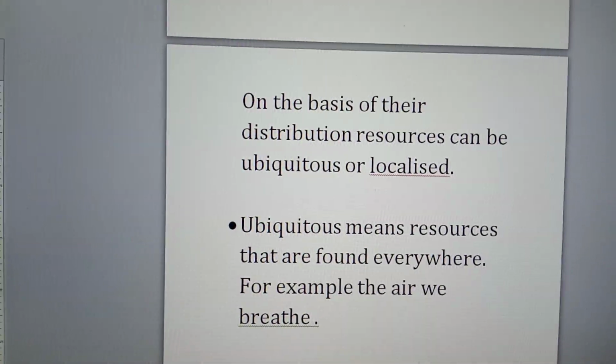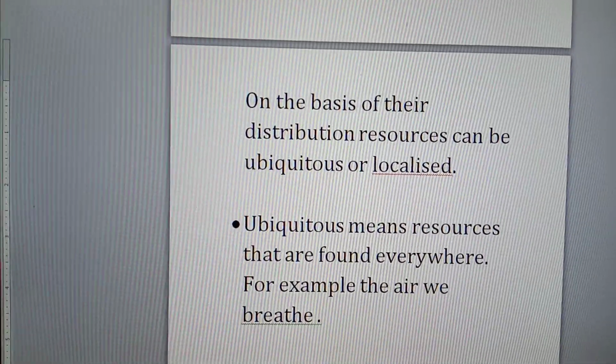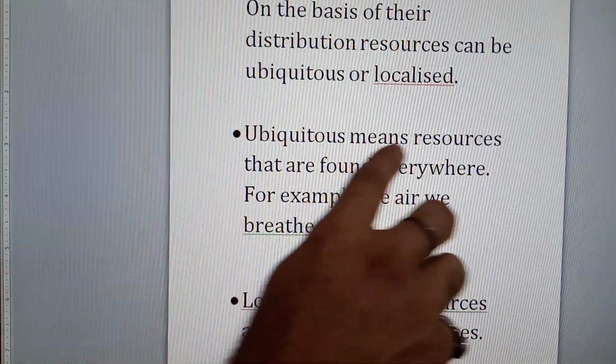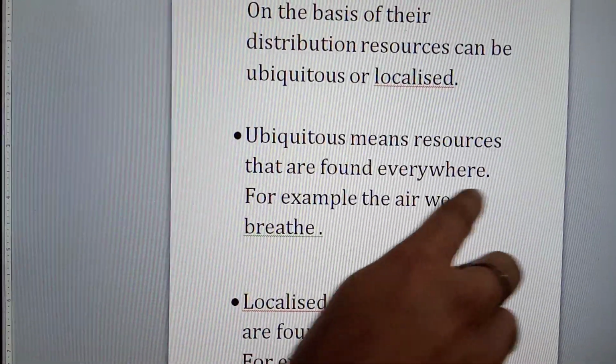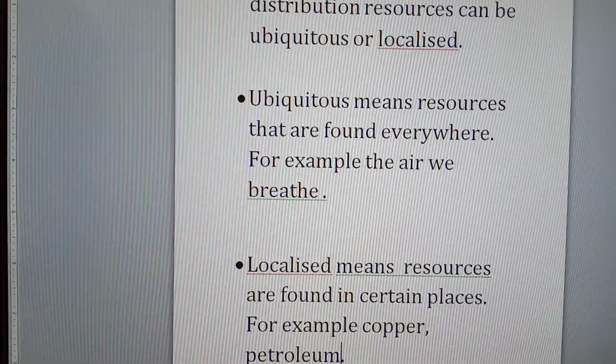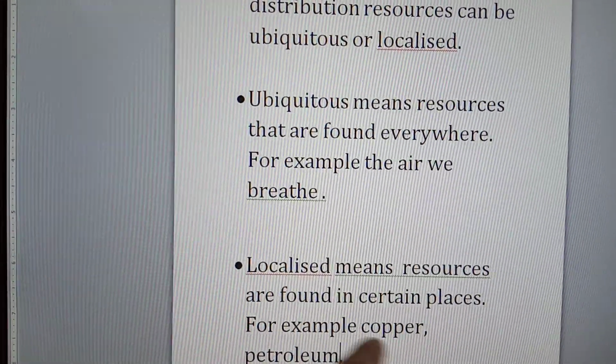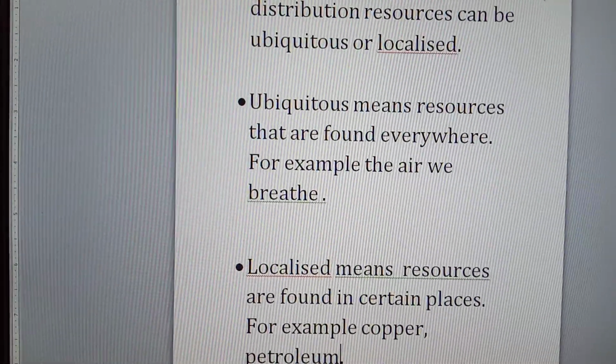On the basis of their distribution, resources can be ubiquitous or localized. Ubiquitous means resources that are found everywhere. For example, the air we breathe. Localized means resources are found in certain places. For example, copper and petroleum.